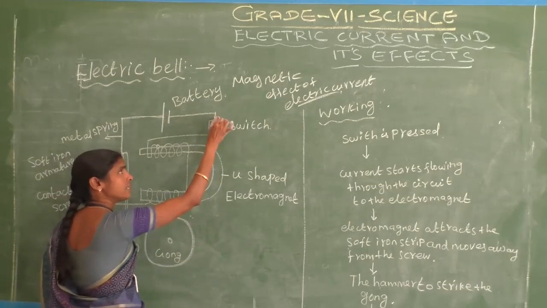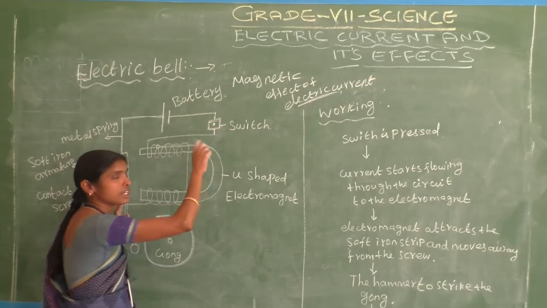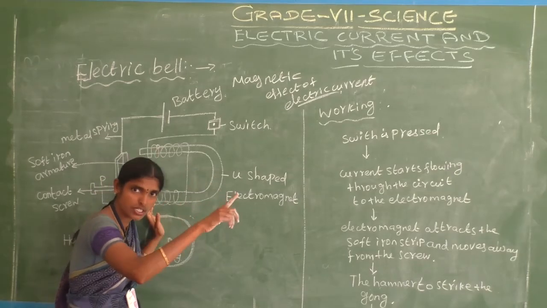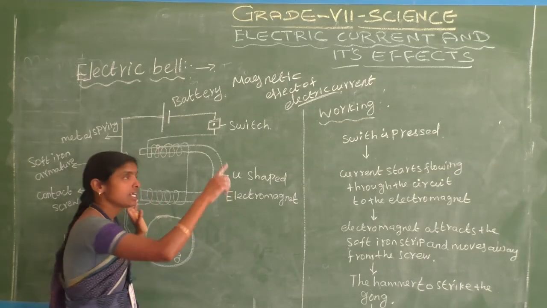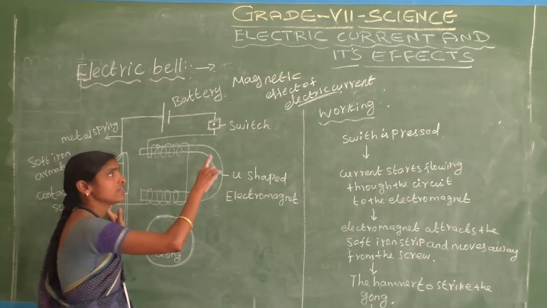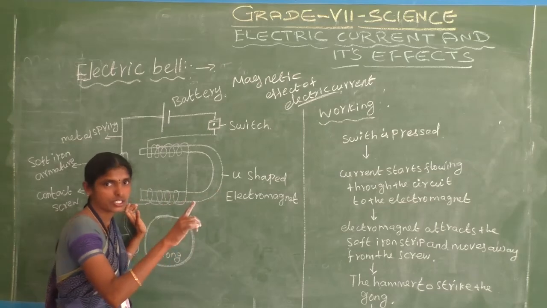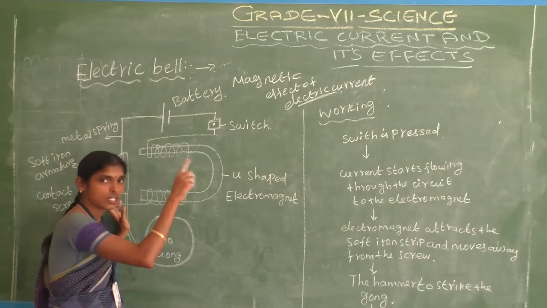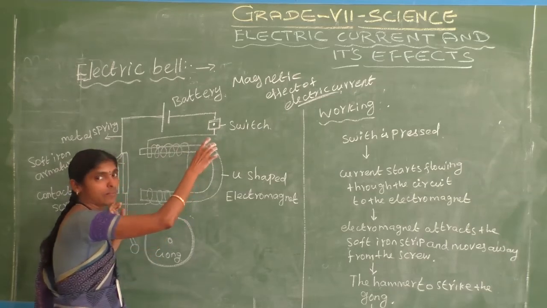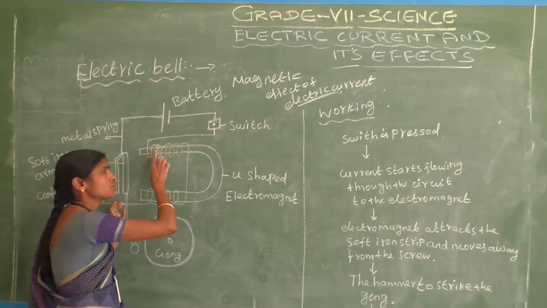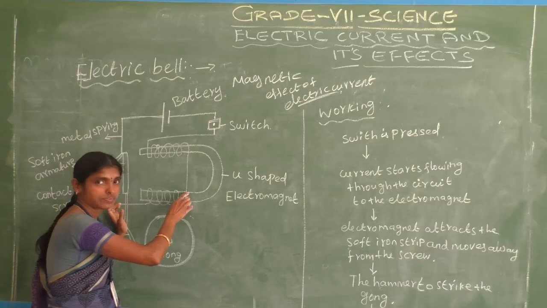Whenever we press the switch, at that time only the current passes through the electromagnet.